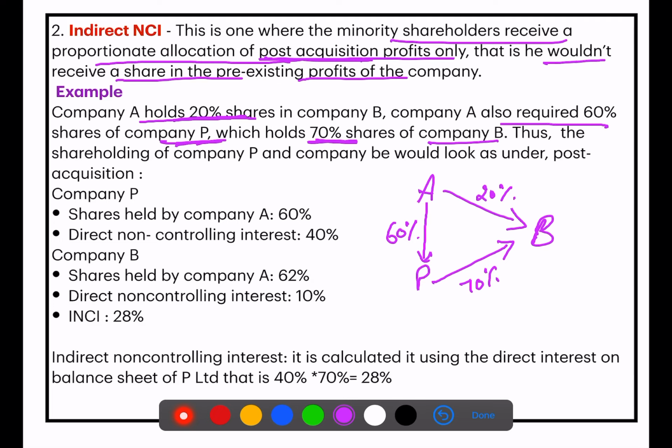Look at this, after that is post acquisition. Now company P, shares held by company A, this is 60%.